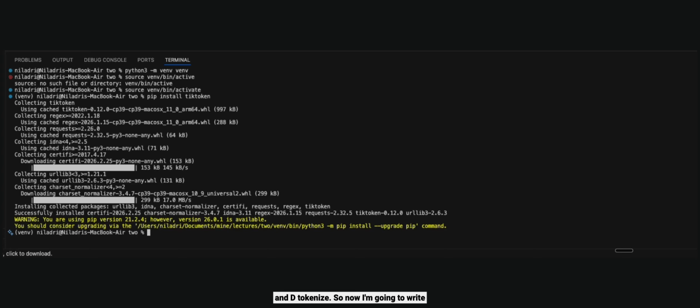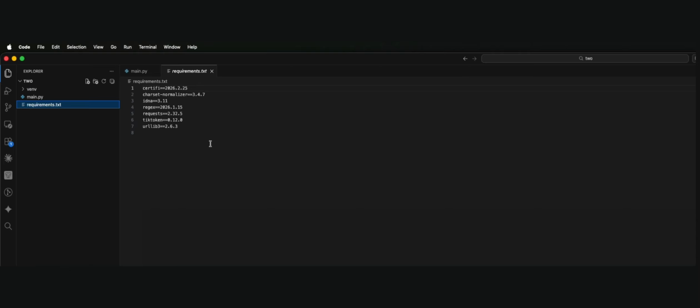Now I'm going to write a command, pip freeze, and I'm going to pipe it to a file named requirements.txt. This command will create the requirements.txt file for me, as you can see here, and these are all the packages that are installed.